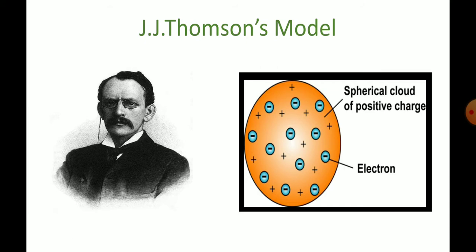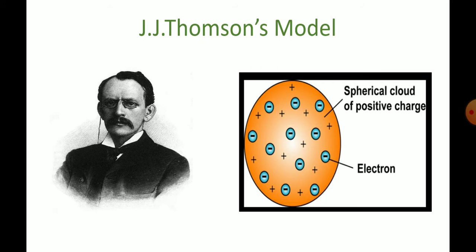It looks like a watermelon. The red colored part of the watermelon is similar to the positive charge of an atom, whereas the black seeds of a watermelon are similar to the negatively charged electrons. So J.J. Thomson's model is also known as the plum pudding model. Not only watermelon, we can also take the example of guava fruit. So this is the model proposed by J.J. Thomson.